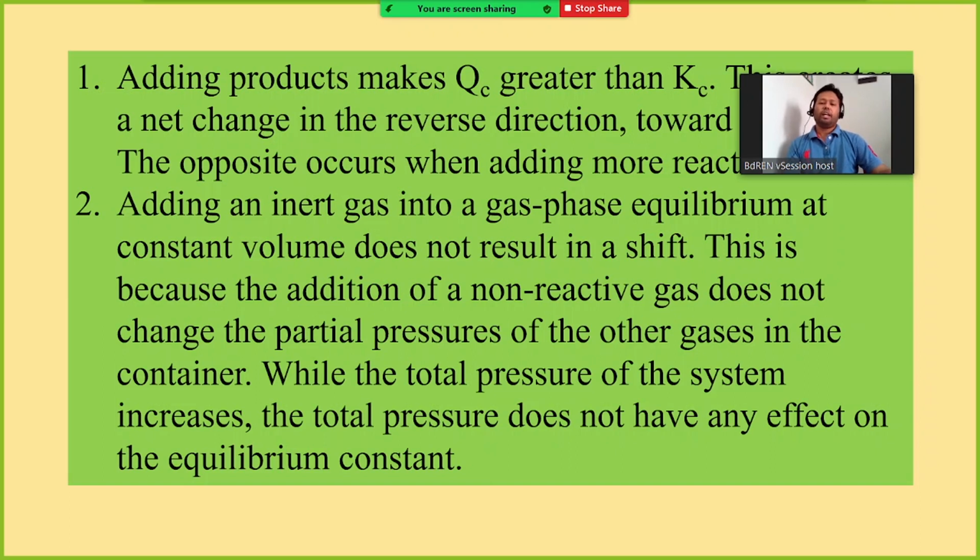Therefore, if a sample of the component is kept individually in the same container, it will give some pressure, that is the partial pressure. So the partial pressure is not changing because the number of molecules of that reactant or product does not change at all. Therefore the partial pressure of that component will not change, so we are not getting the position shifting anywhere.